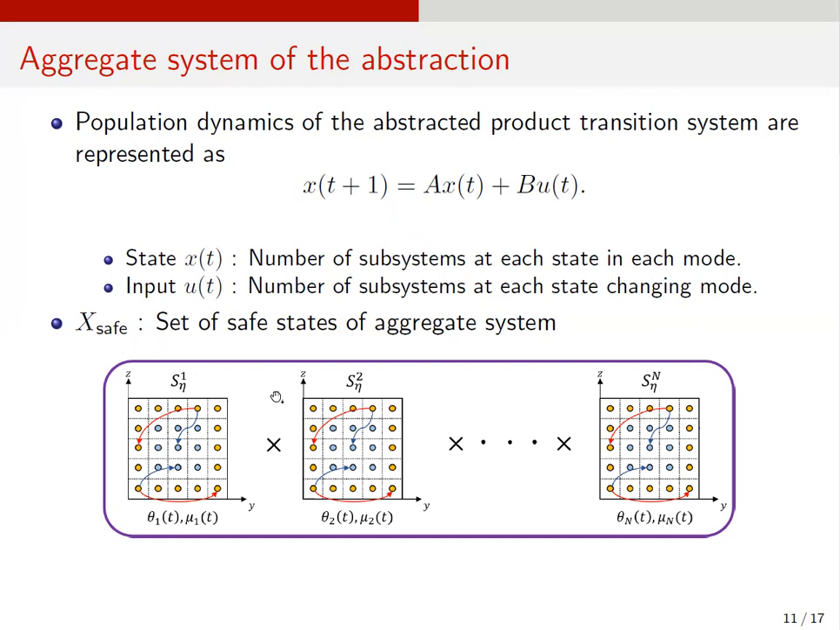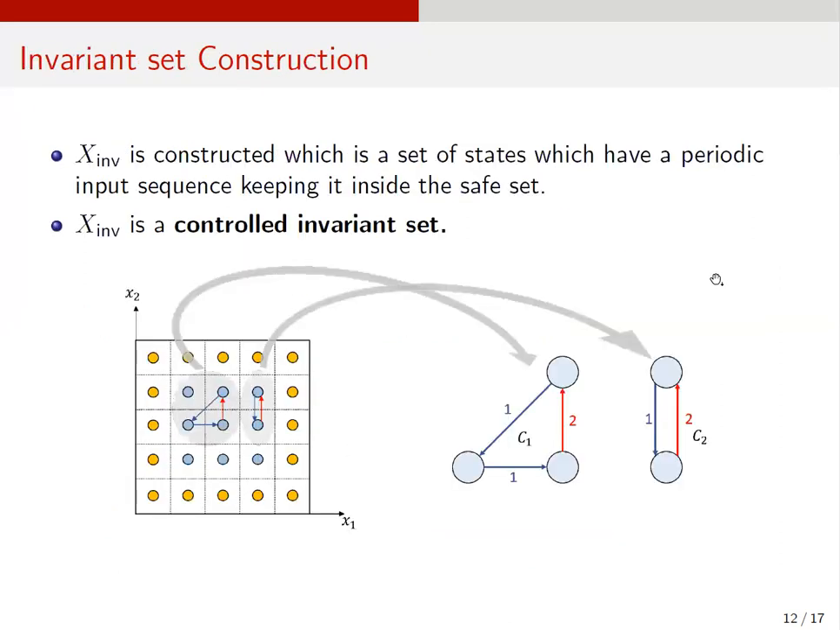Now, what we want to do is to synthesize a controller which keeps the state X inside this safe set X safe forever. To do this, we first have to construct a control invariant set of this aggregate system. Now, I'll explain a high-level idea of our invariant set construction method. Our method uses cycles of the abstracted subsystems to generate a set of states whose every element has a periodic input sequence keeping the state inside the safe set. Then what it can show is that this generated set X imp becomes a controlled invariant set of this aggregate system. This is a really brief explanation of our method, and if you're interested in the details, please read our paper.